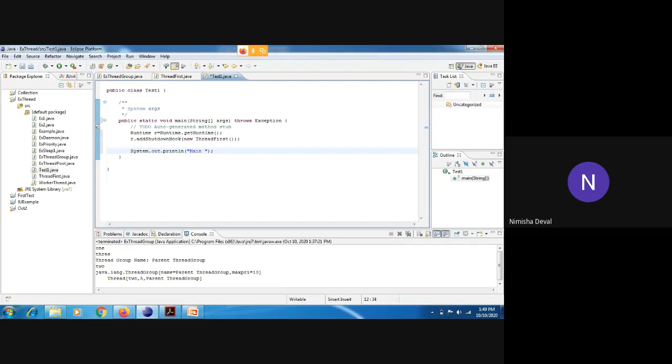Main thread is in sleeping mode. So if you want to awake it, press Control plus C to come out of that part. Okay.